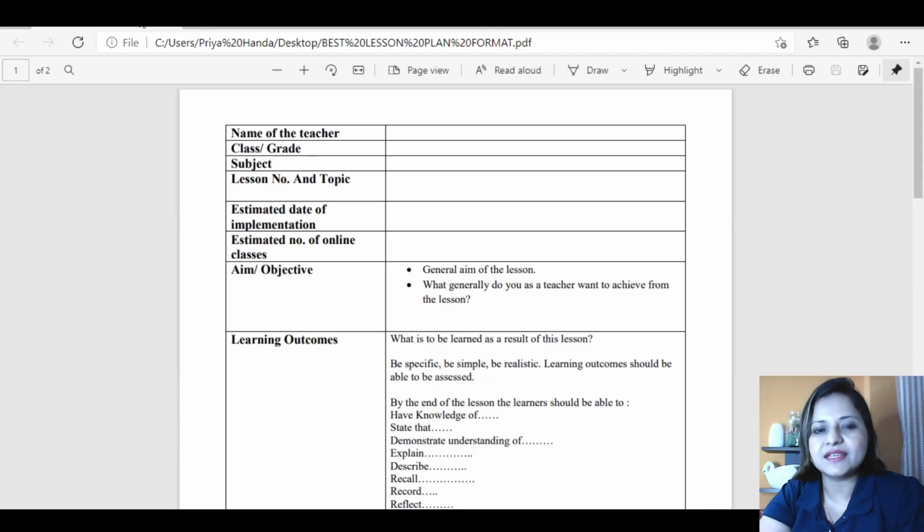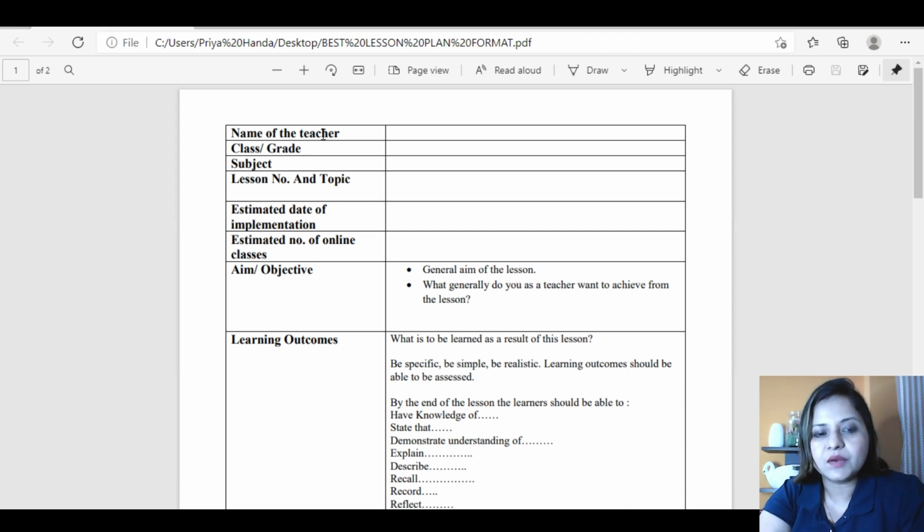So here on screen I have a ready-made format that I have specially prepared for you. I've worked very hard on it. So if you really want to use this format, I'll be posting its link in the description box below, and I'll post it in Word format so that you can edit it and use this template for planning your lessons.